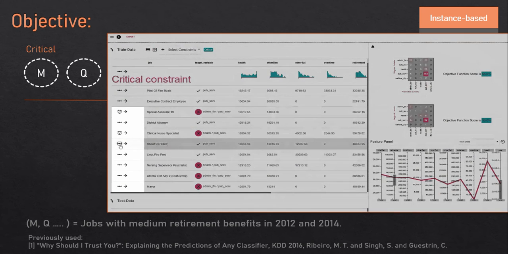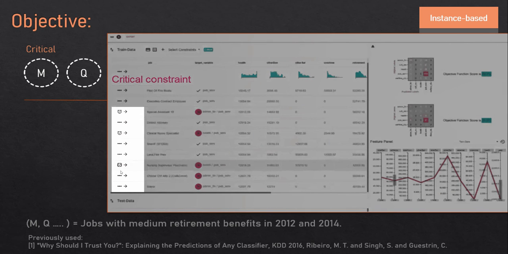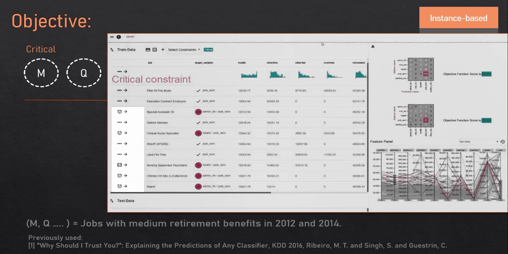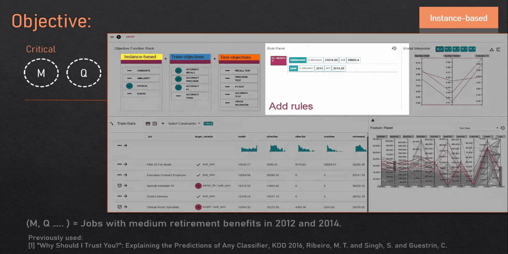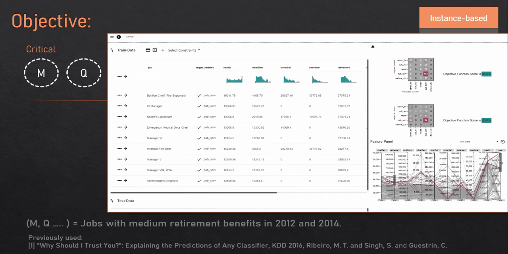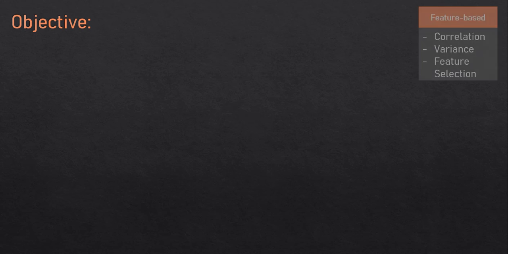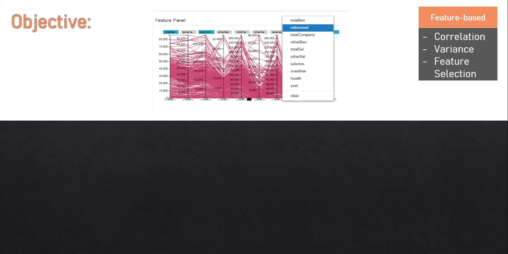For example, in the salary dataset for a user, the correct prediction of a job type with medium retirement benefits from 2012 to 14 may be of more value than other data items. In the literature, a popular classification algorithm called LINE reports a model's performance based on a set of critical data instances.